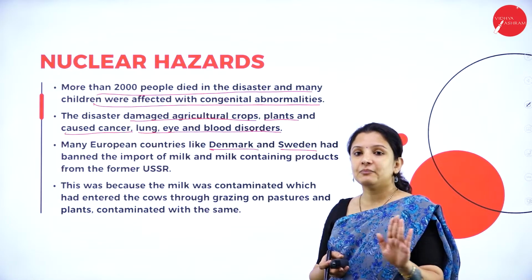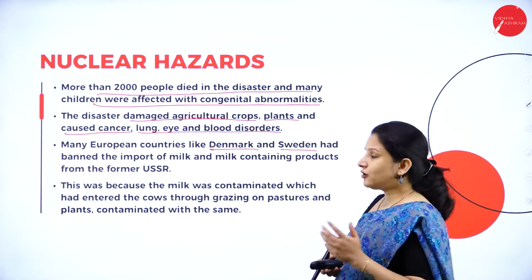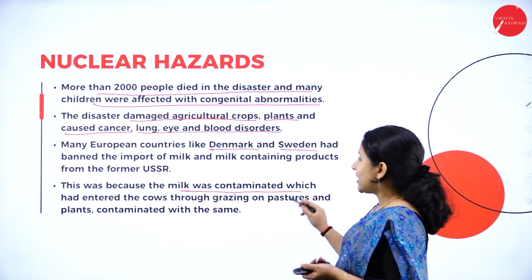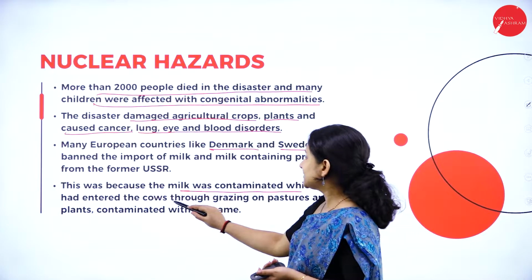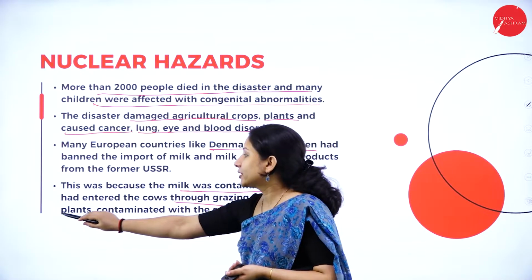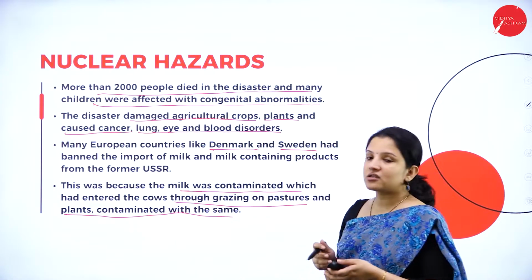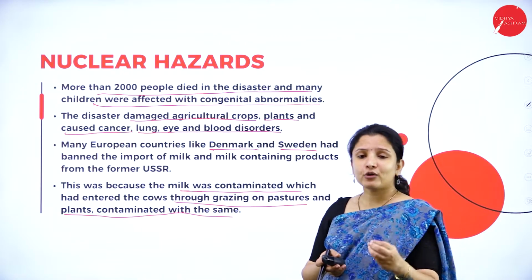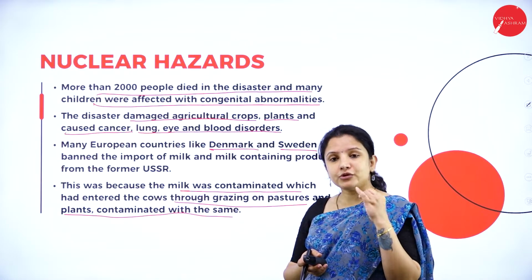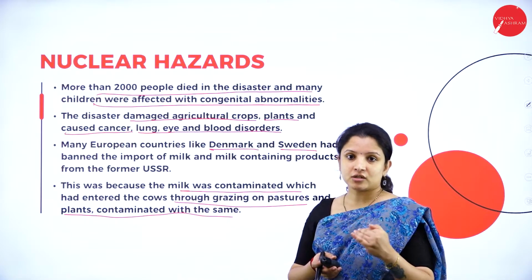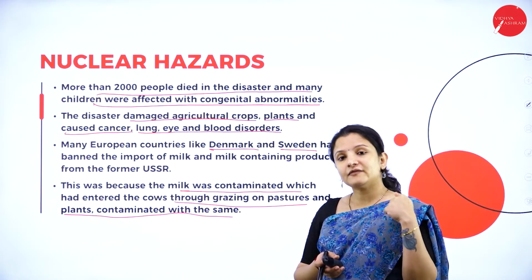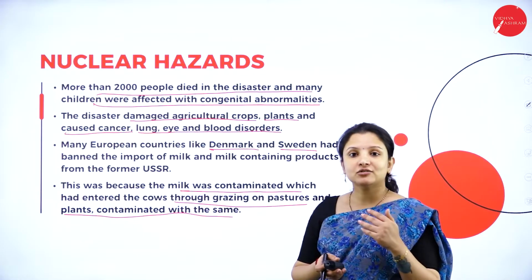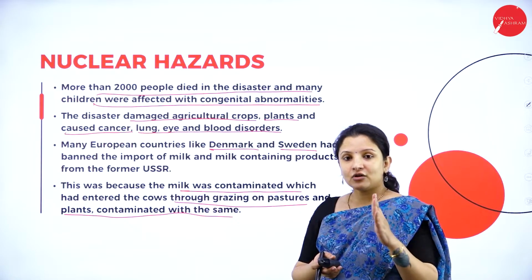European countries completely banned milk from the USSR, from Ukraine. And why? Because this milk was contaminated, which had entered the cows through grazing on pastures and on plants contaminated by these radioactive substances. So imagine this can prolong for years together. It usually causes a lot of problems in children. Even after 50 years, the newborns will have some congenital disorders in them.